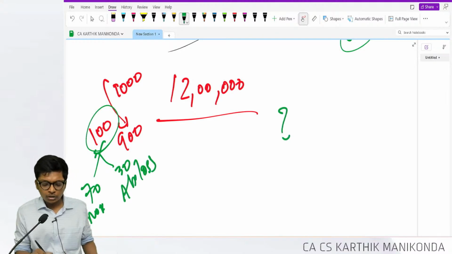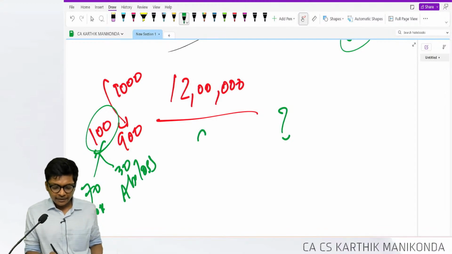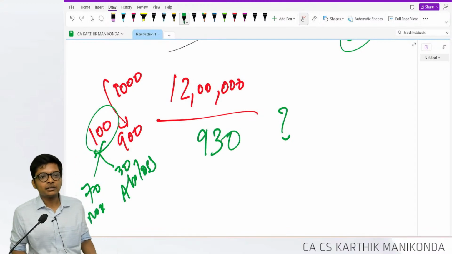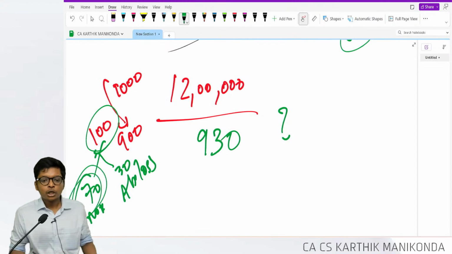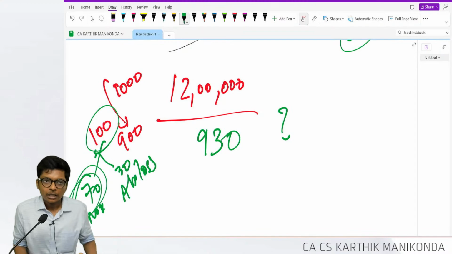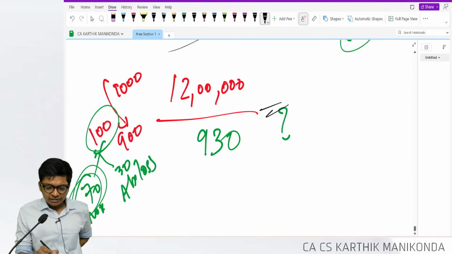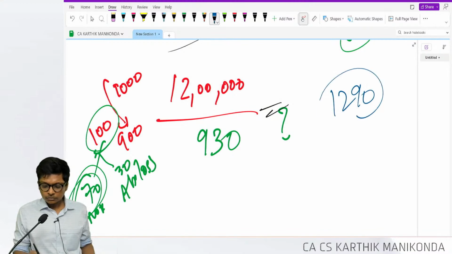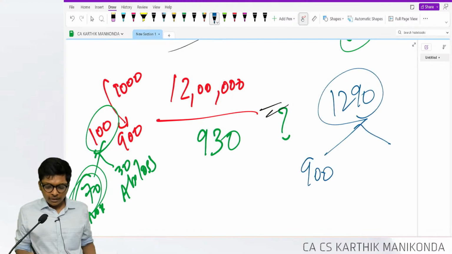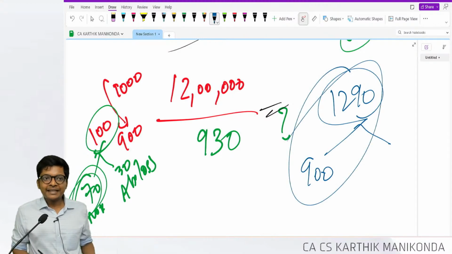I will divide by 930. You can reduce only normal loss, not abnormal loss. This only is called the absorption method. Are you following, guys? So if you divide 12 lakhs by 930, then multiply by 900, that will be my cost of inventory.